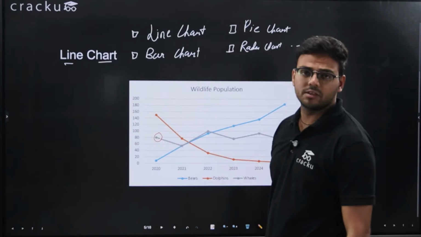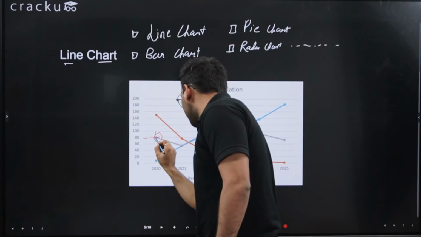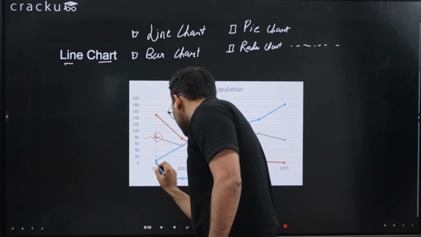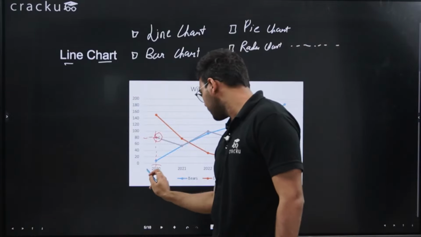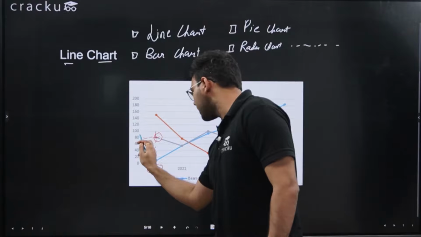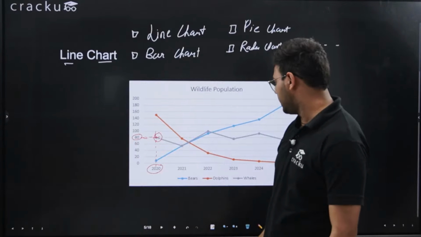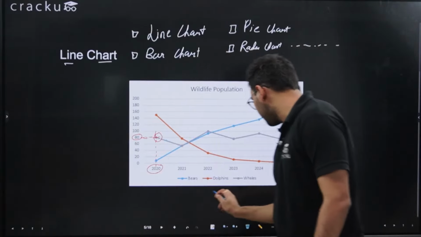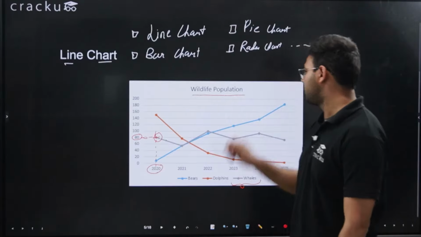How you will find this value is you have to just draw a horizontal line and a vertical line on this point. Wherever the vertical line is cutting the x-axis is basically your x point. So it is talking about 2020, and this horizontal line is cutting the y-axis at 80. This gray line represents the number of whales, the wildlife population.